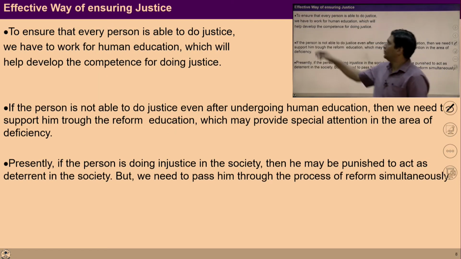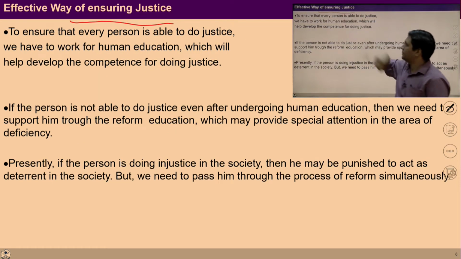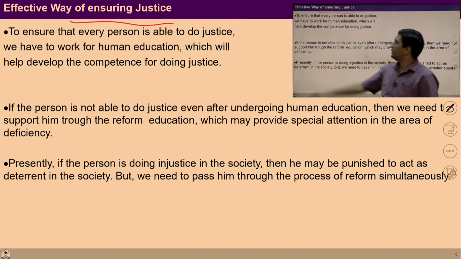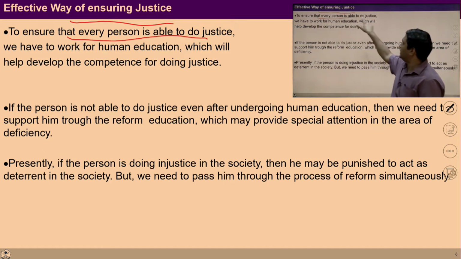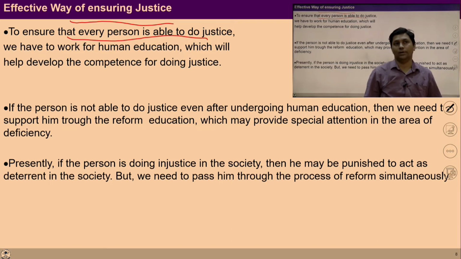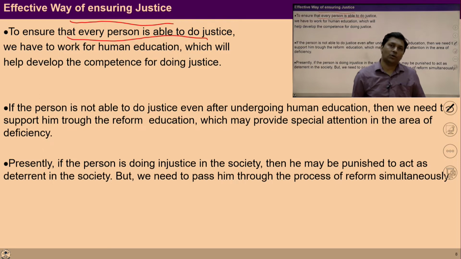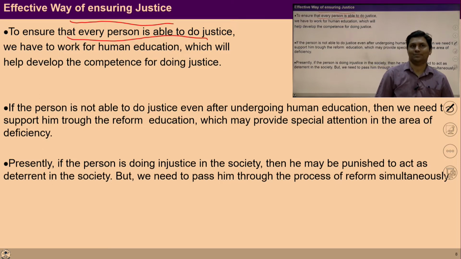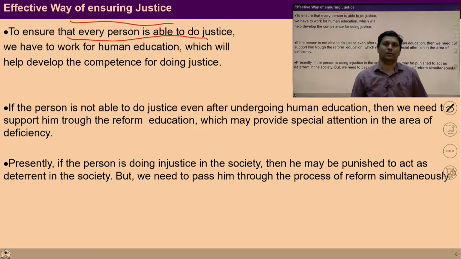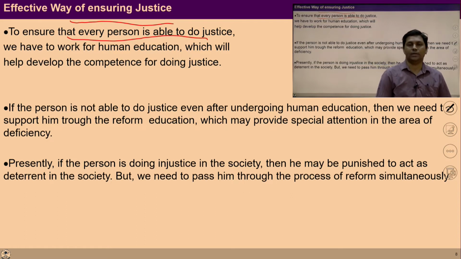So what would be effective ways of ensuring justice? To ensure that every person is able to do justice, we have to work for the education system. We have to work for a humane education system. We need an education that may help a child to develop the competence for doing justice. This kind of education system is required.